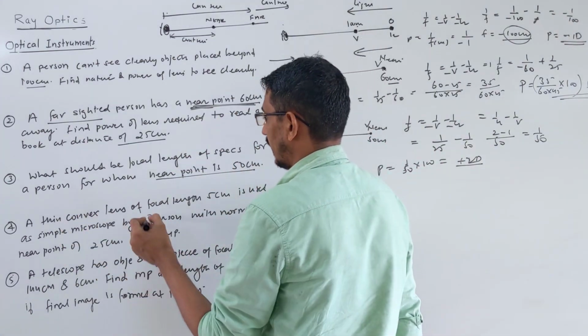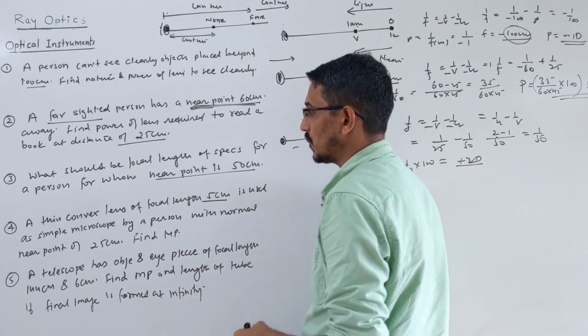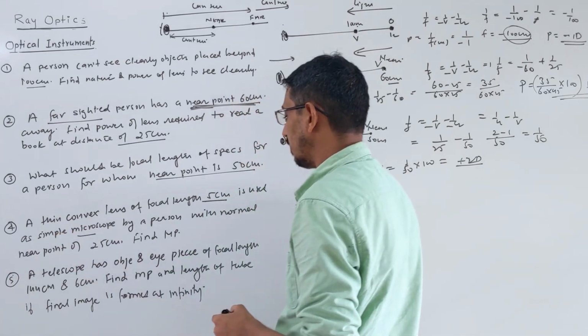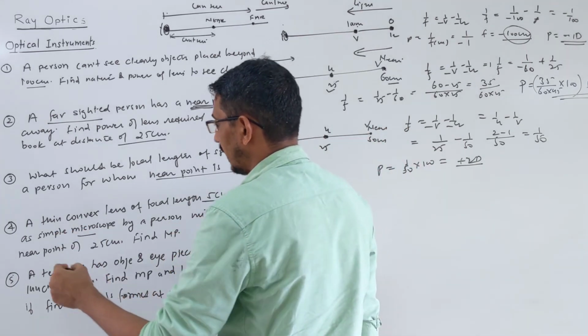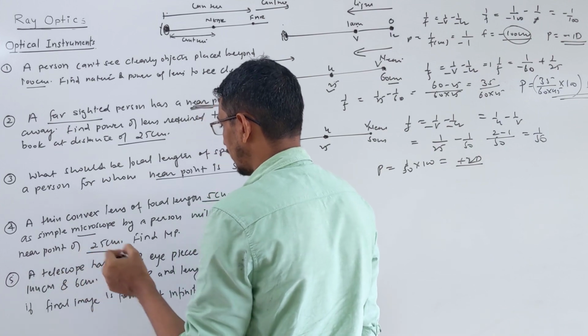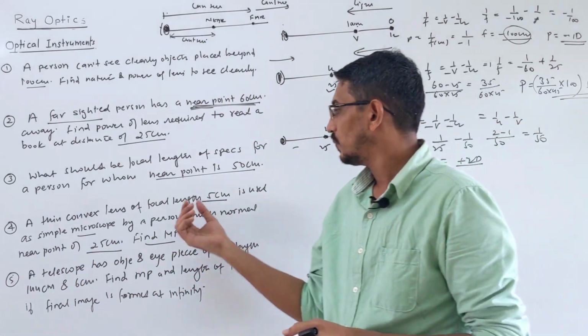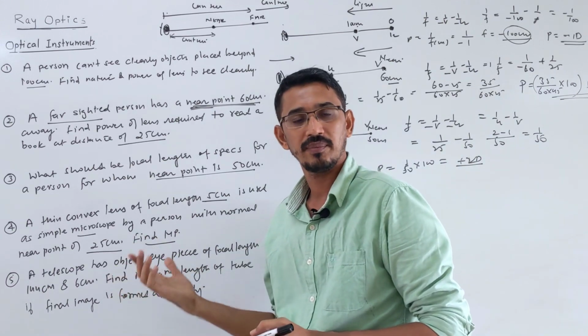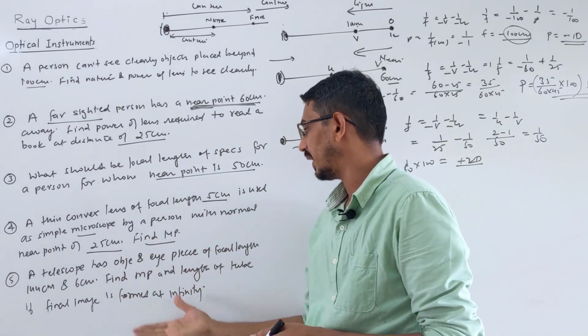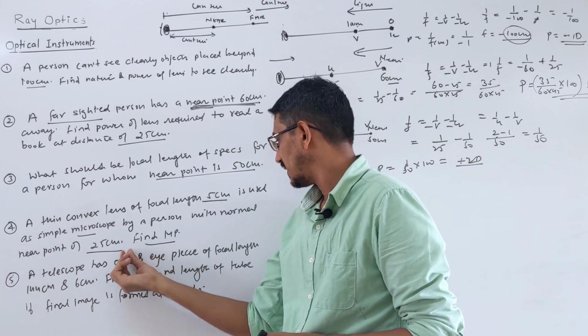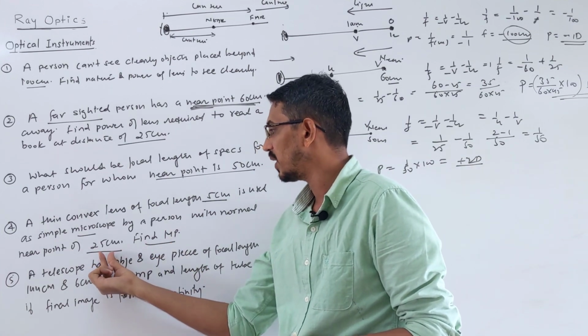Okay, this question, let's see. A thin convex lens of focal length 5 cm is used as a simple microscope by a person with a normal near point of 25 cm. Find the magnifying power. So it's a simple microscope. The focal length of the lens is given, and the near point is given as 25 cm.